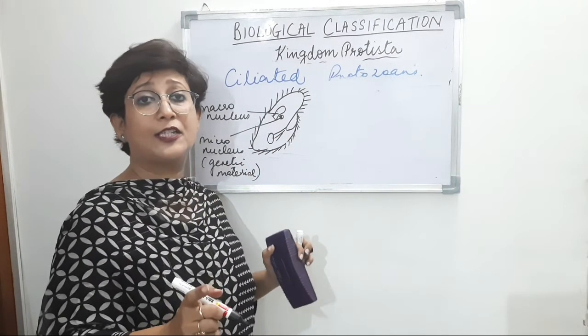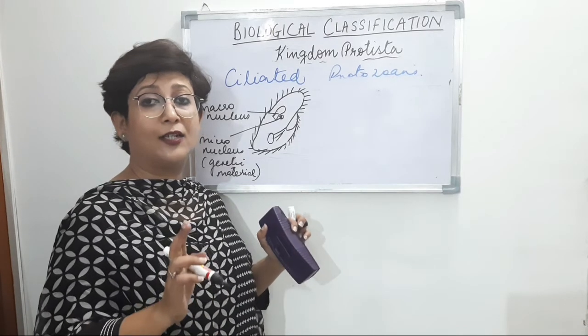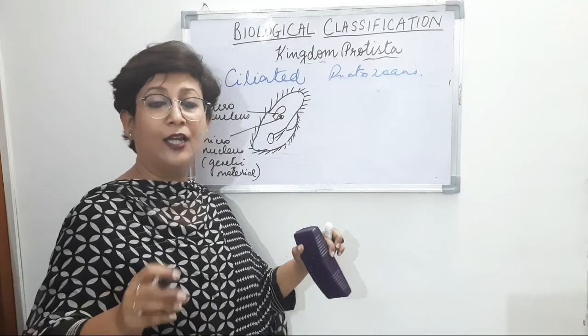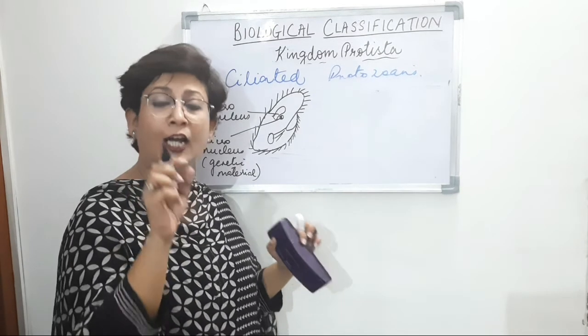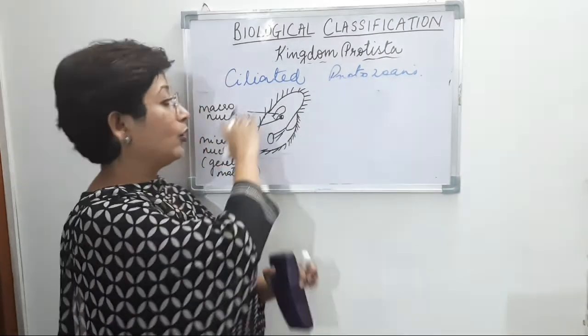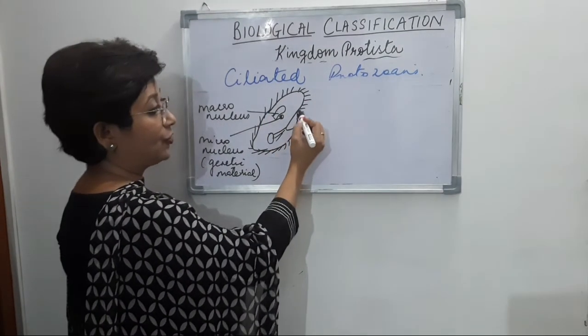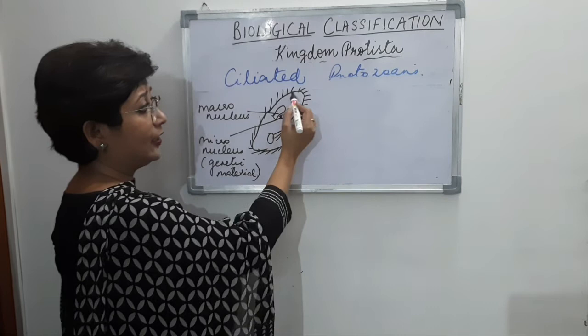The difference between cilia and flagella is that with flagella, there are either one or two found in the body, and they are bigger and longer, whereas cilia are very small hair-like structures found all over the surface of the body.